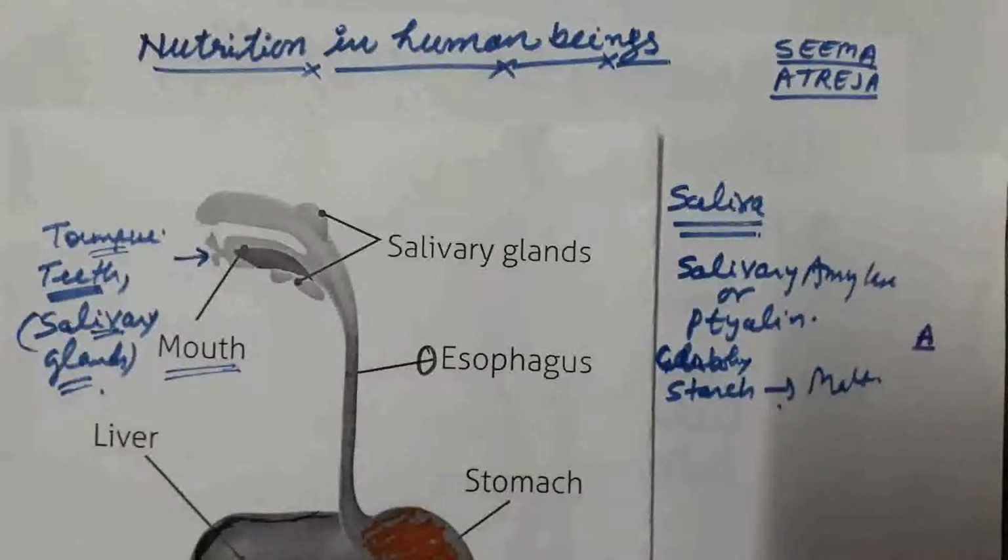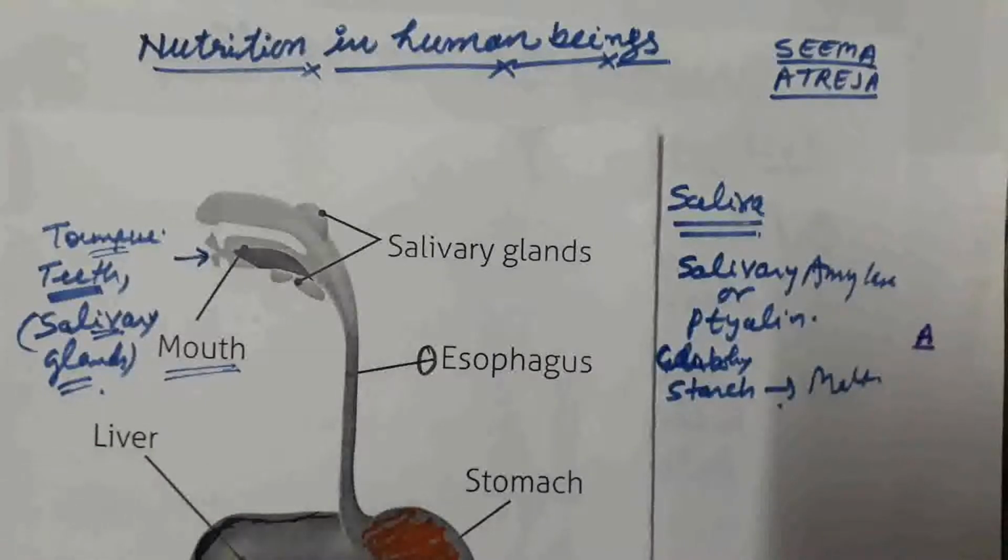Inside the mouth the tongue is present which mixes the food material with the saliva. Inside the mouth salivary glands are present. Salivary glands secrete saliva. Inside the saliva there is an enzyme, salivary amylase or ptyalin, which digests the starch into maltose. Besides this, what else is the function of saliva? It moistens the food material.